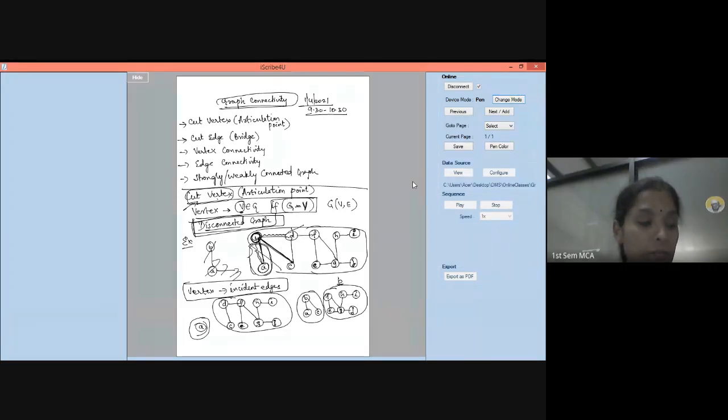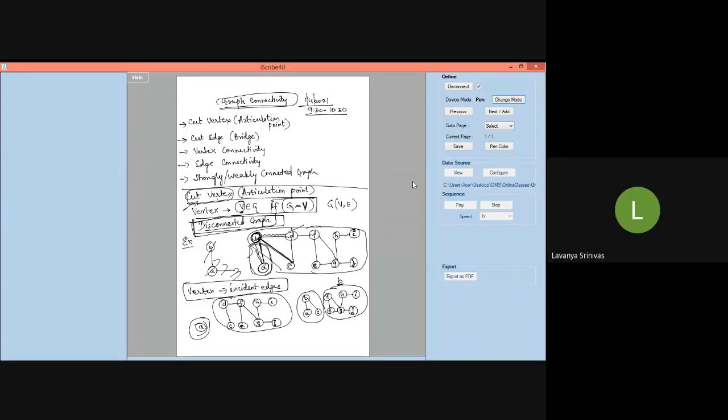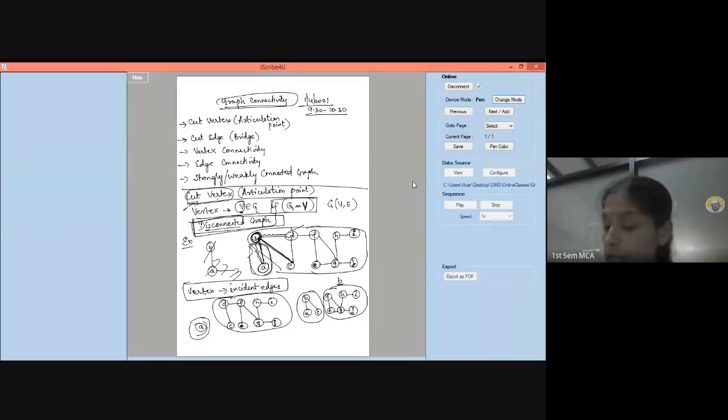Can anybody tell me? Other than B, B is a cut vertex, D is a cut vertex. What are the other cut vertices that are there? Can you tell me? F. Yes, F is a cut vertex. So we have seen B is a cut vertex, D is a cut vertex, F is also a cut vertex, correct? Because if you remove F, DF, FE, FG edges also will get removed. So obviously the graph will get disconnected.